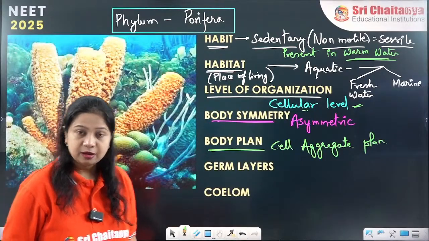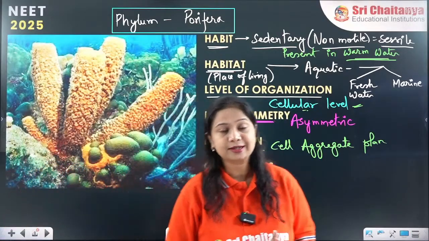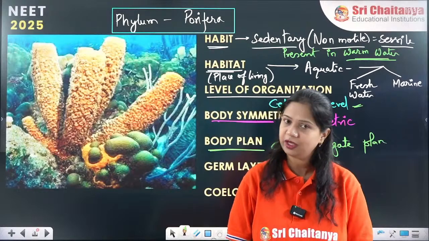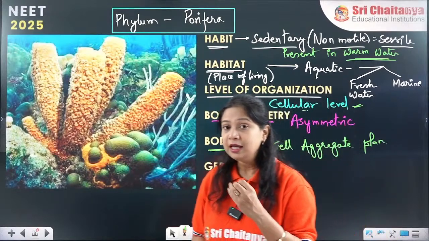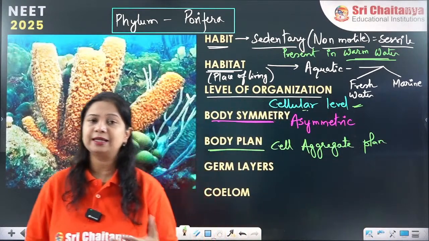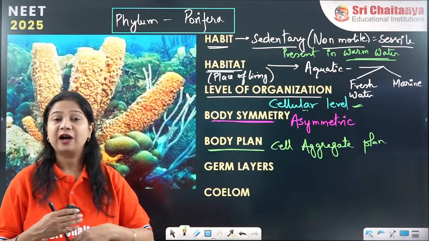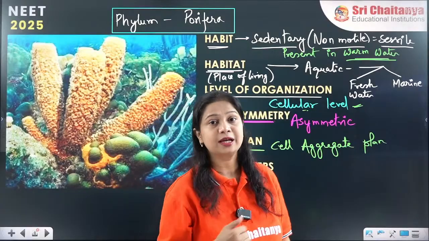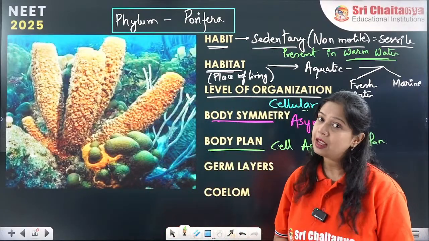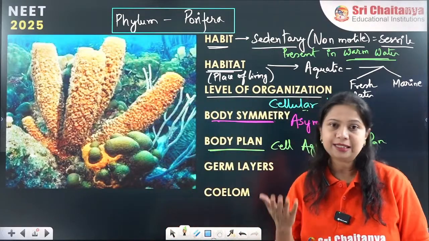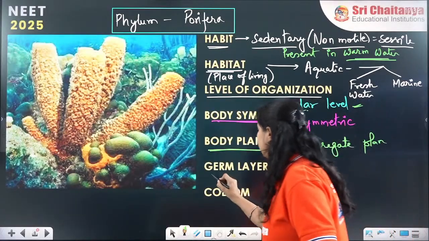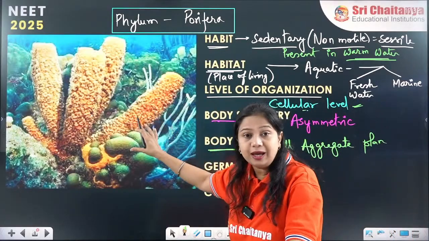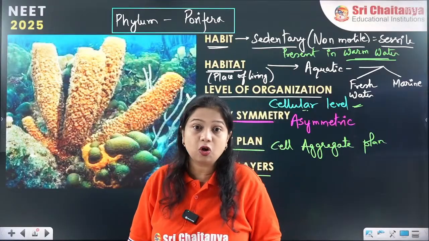Germ layers. What are germ layers? We have studied that the zygote divides into 2 cells, 4 cells, 8 cells, 16, multiple cells. And finally 3 germ layers are produced: the outermost ectoderm, the innermost endoderm, and the middle one, mesoderm. So 3 germ layers are present, but in these organisms 3 germ layers are not produced.